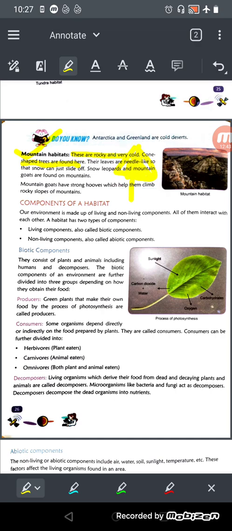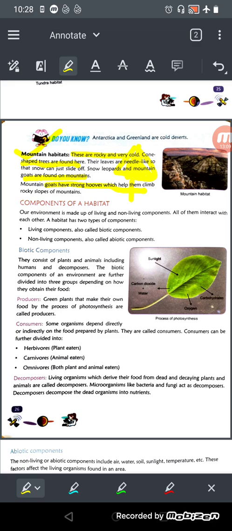Cone shape. Their leaves are needle-like so that the snow can just slide off. उनके needles जो होते हैं, leaves जो होते हैं needles की तरह होते हैं. Why? Because snow उस पे ना जमे, snow slide off हो जाए. And snow leopards and mountain goats are found on mountains. These are the animals. Mountain goats have very strong hooves to climb on the rocky slopes of the mountain.